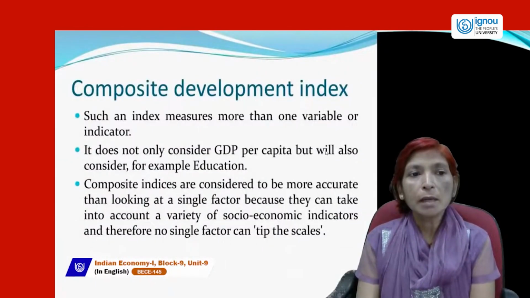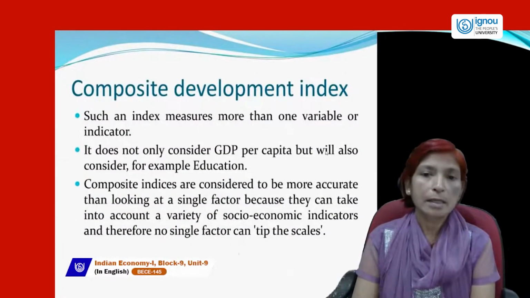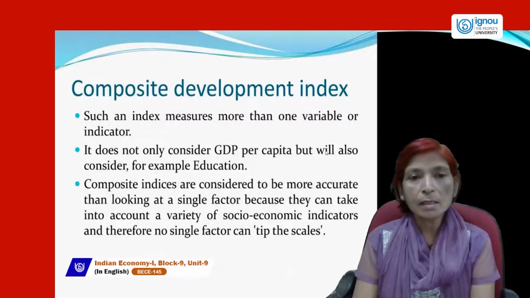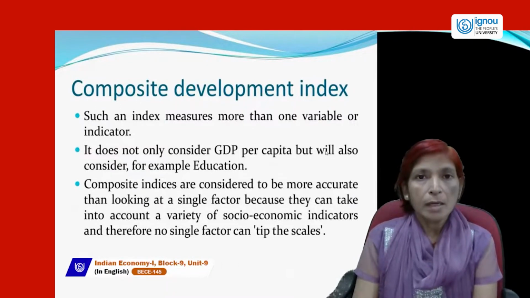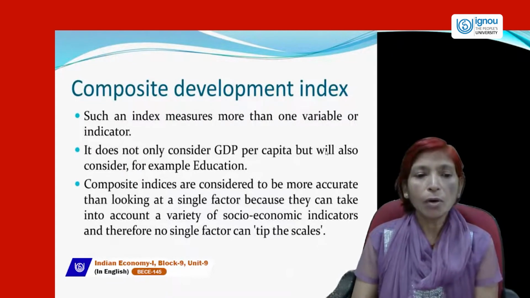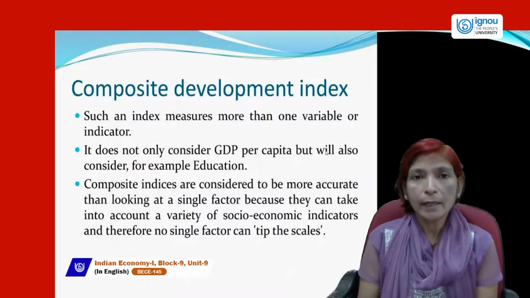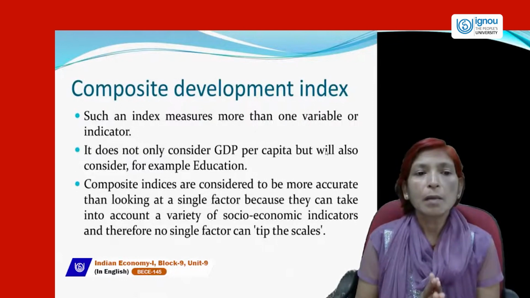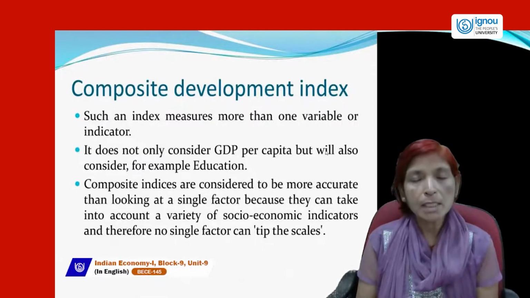Next is Composite Development Index. Now, what is Composite Development Index? There are so many types of index like Human Development Index, Happiness Index, Social Welfare Index. If we include all types of indexes in one thing, that is called Composite Development Index.